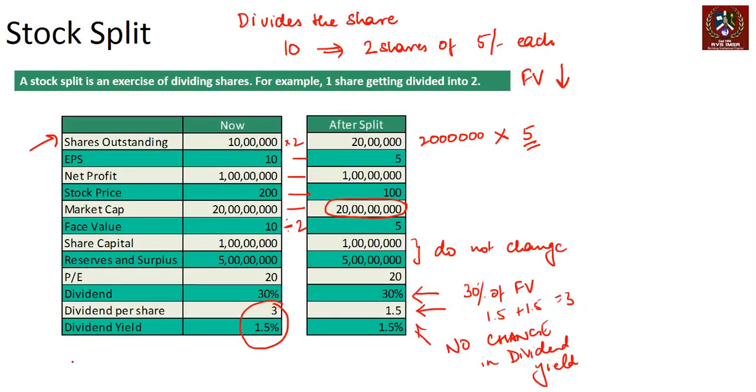So why would a company do a stock split? It's purely to reduce the share price. And obviously, because the share price goes down, people find it easier to buy, and it increases liquidity. But unlike a bonus, there is no liability on the company to end up paying higher dividends.